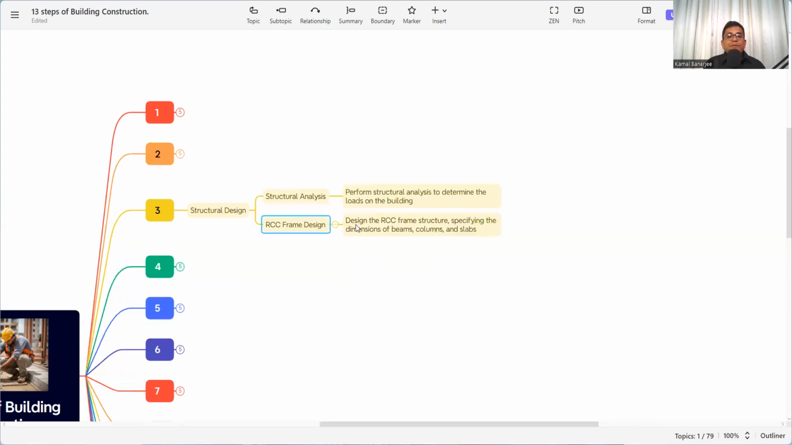And then RCC frame design. Design the RCC frame structure, specifying the dimensions of beams, columns, and slabs. So these are the structural drawings that are to be prepared for the structural design. So these are the third step.